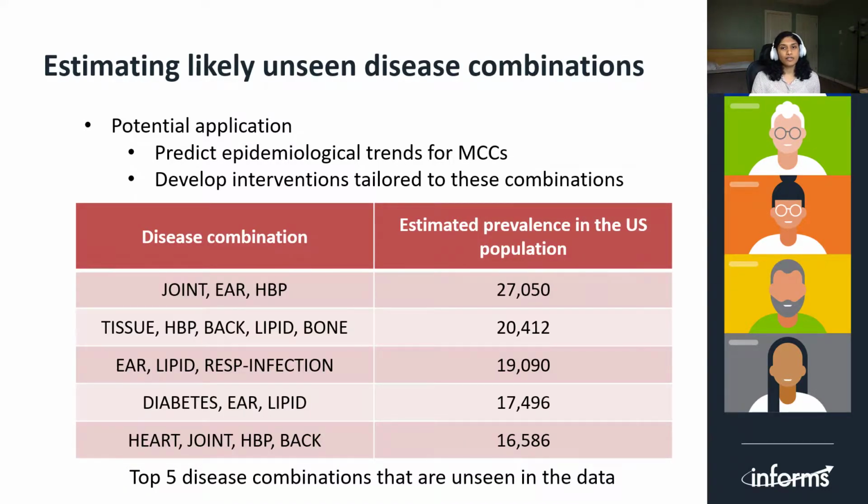The MaxEnt solution also revealed many disease combinations that are unseen in the MEPS data. A few of these disease combinations and their estimated prevalence in the US population is listed here. This information could be used to predict epidemiological trends for MCCs or develop interventions that are tailored to these combinations.